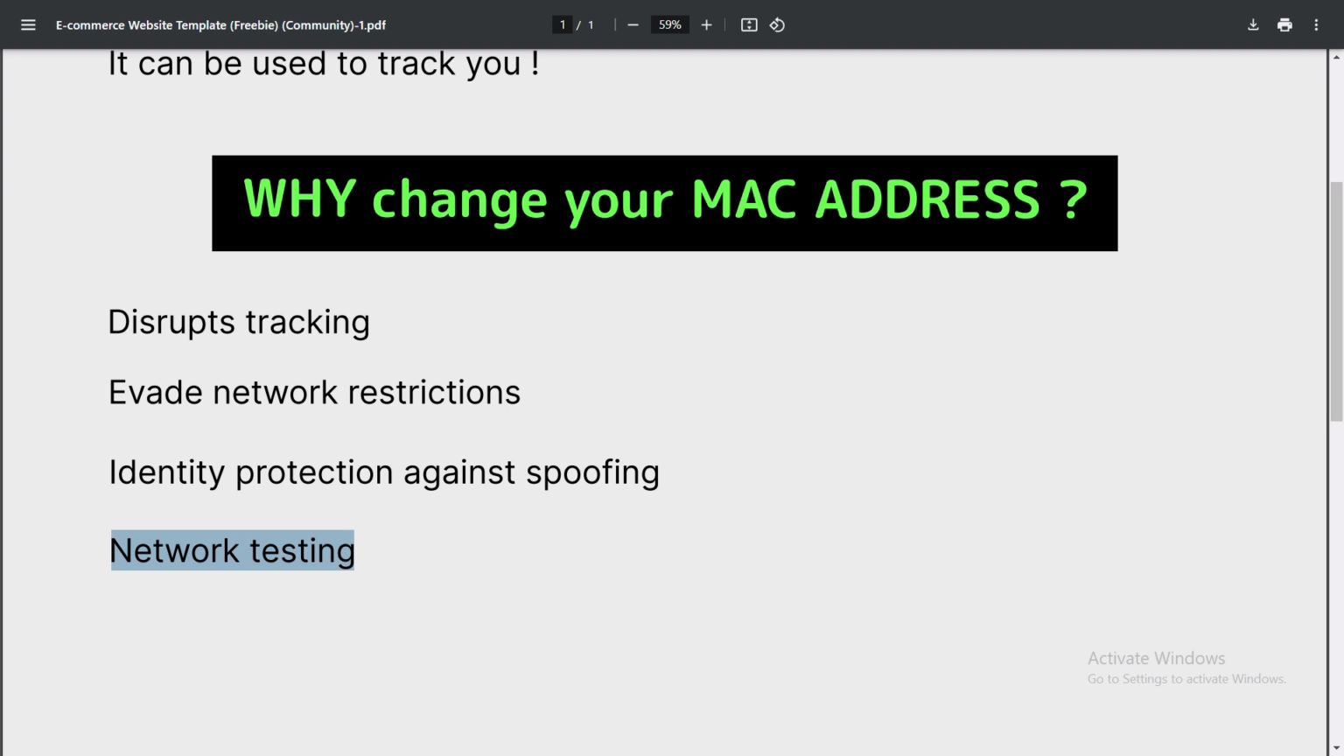For example, you're working for a company that uses MAC filtering to secure their guest network. By changing your MAC address, you can test if the filtering blocks devices that are not whitelisted or permitted.